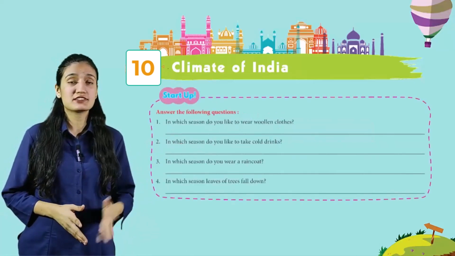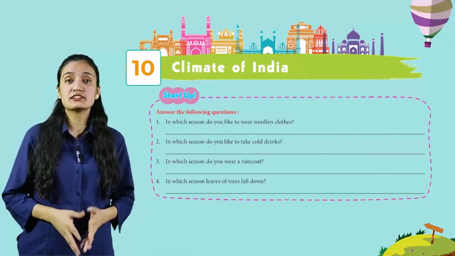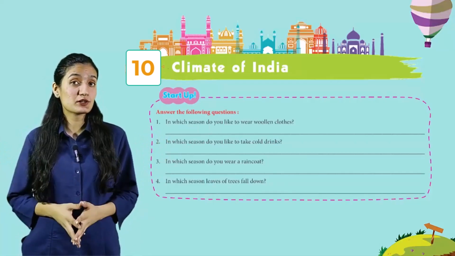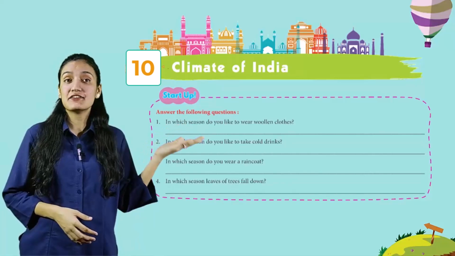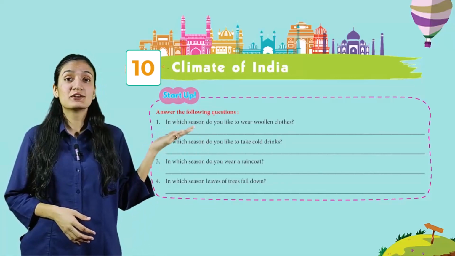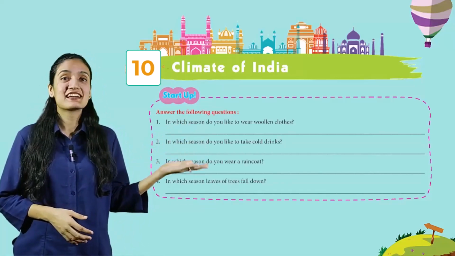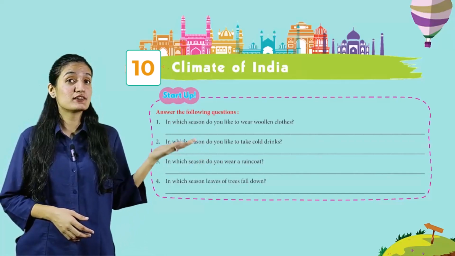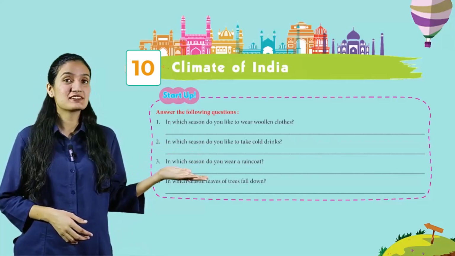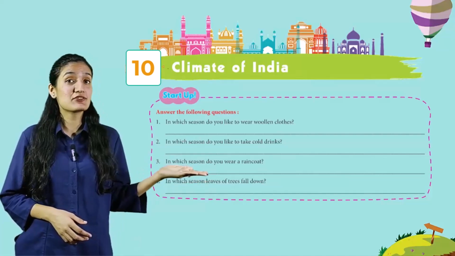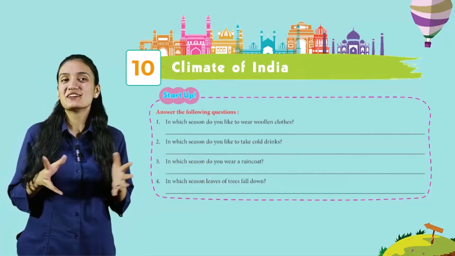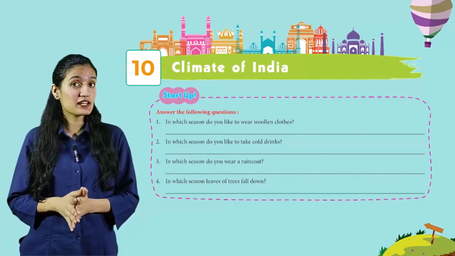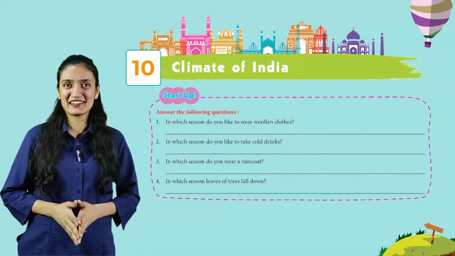Answer the following questions. First, in which season do you like to wear woolen clothes? Second, in which season do you like to take cold drinks? Third, in which season do you wear a raincoat? Fourth, in which season do the leaves of trees fall down? You have to read these questions carefully and answer them accordingly.